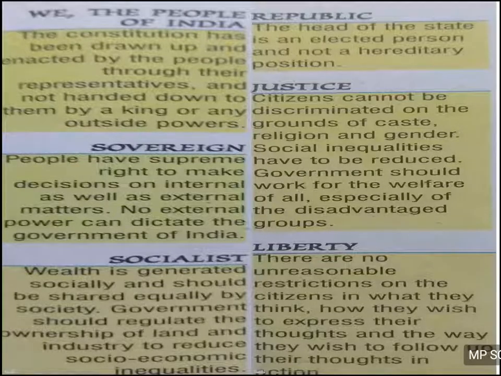We have used the word socialist, which means that anything we do is for the betterment of the society. Then we have used the word republic, because our government is elected again and again by the public. We have used the word justice, which means there is no discrimination and we give justice to each and everyone. And we have used the word liberty, because freedom was very important for us. We fought so much with the British for freedom. So liberty in expression, and in many other things, was given to us.